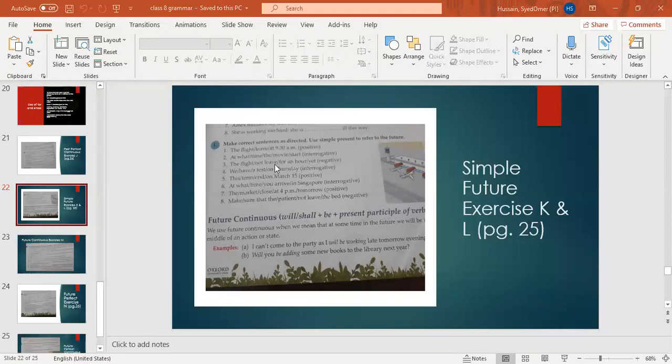Next one, can I? Okay. We have some time free. We are going to visit the museum. Correct. We have some time free. We are going to visit the museum. Correct. Number 5.